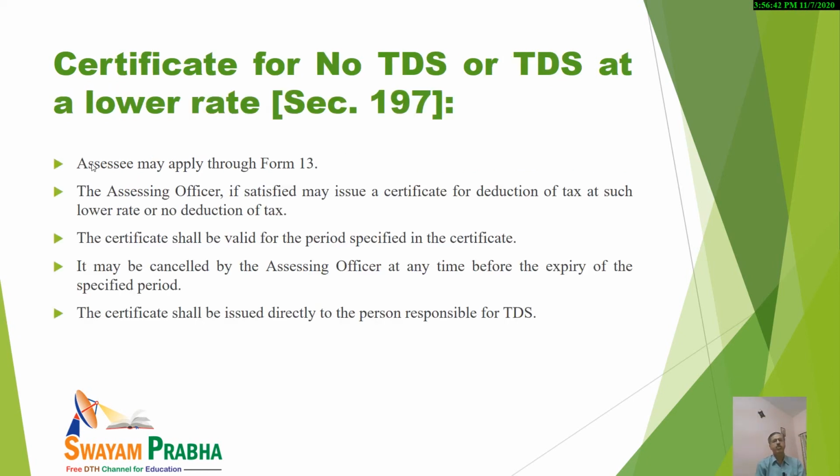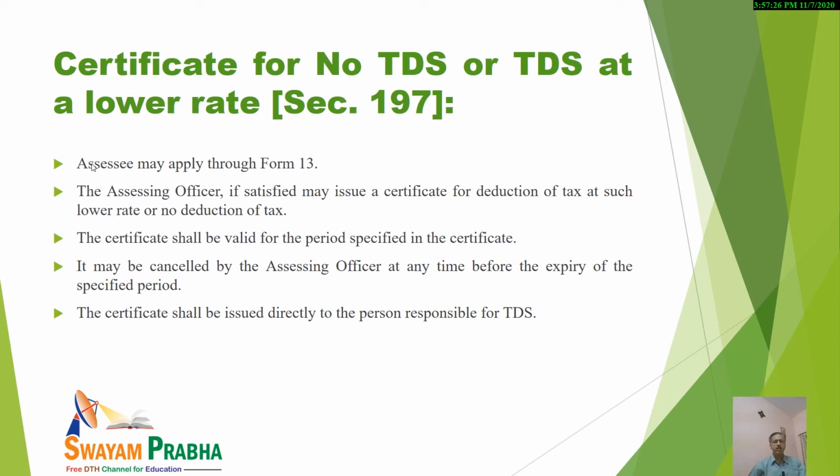Now, certificate for no TDS or TDS at a lower rate. This was there in various provisions, and it was written at the bottom of the slide, so let us discuss it in detail. First of all, section 197 deals with that. An application by the assessee may be made in Form number 13, and if the assessing officer is satisfied, he may issue a certificate. In the certificate, it may be mentioned that kindly deduct the tax at a lower rate, or that no TDS should be deducted.